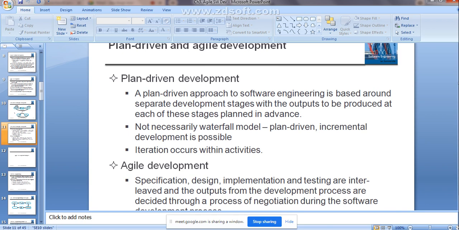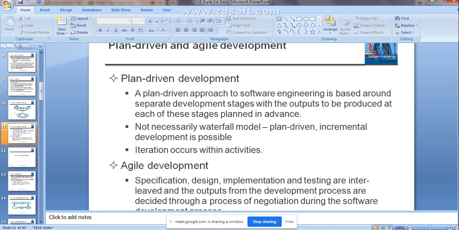Not necessarily the waterfall model, the plan driven. Incremental development is also possible. For plan driven, sometimes you can use the incremental software model also, to represent that particular software process. Not necessarily every time the waterfall model. Sometimes the incremental model is also going to work by using the plan driven software development technique, and the iteration occurs within the activity. Iteration is going to happen within the single activity.